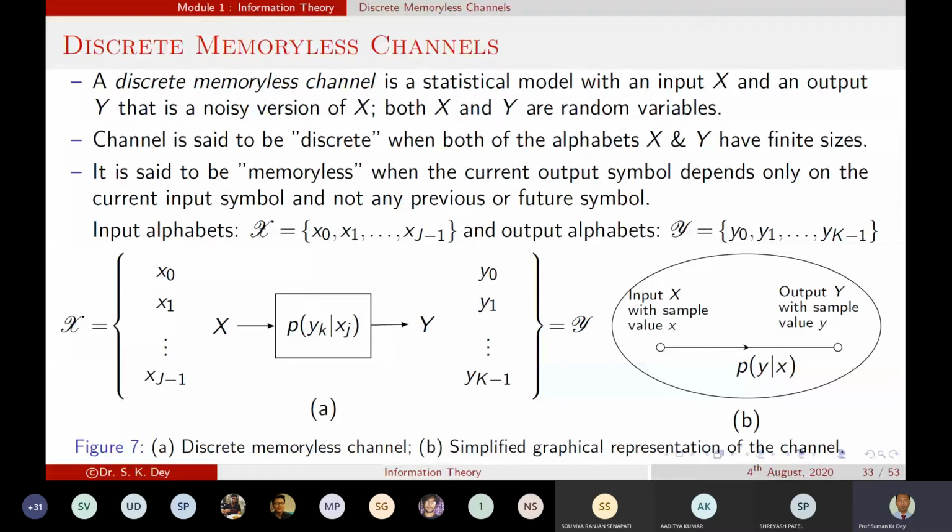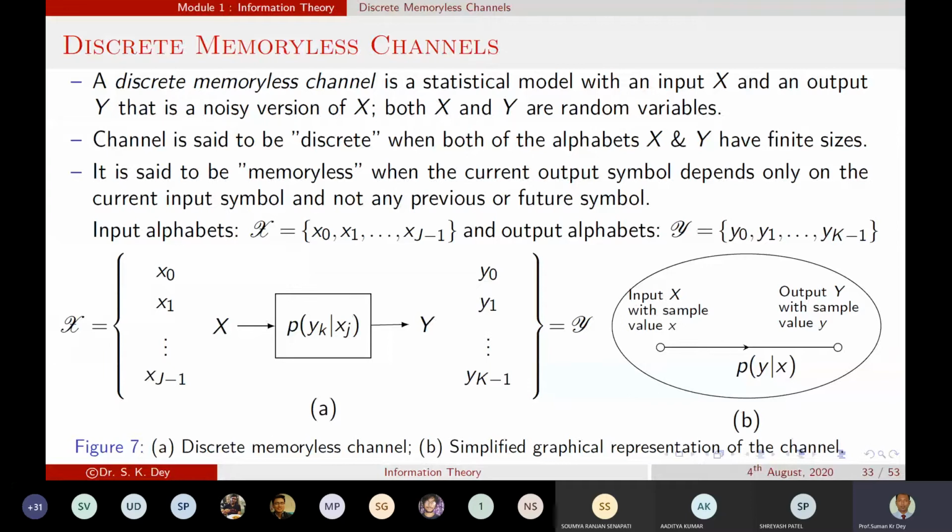It is a statistical model with the input X and the output Y, which is a noisy version of X. So both X and Y are random variables. The channel is said to be discrete when both the input and output alphabets have finite size.